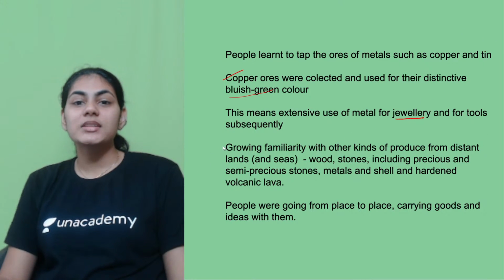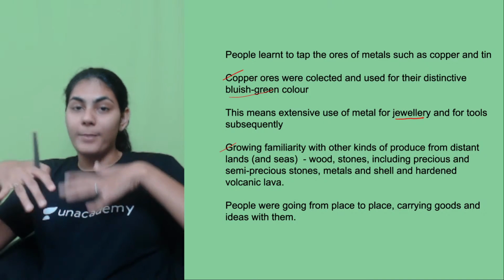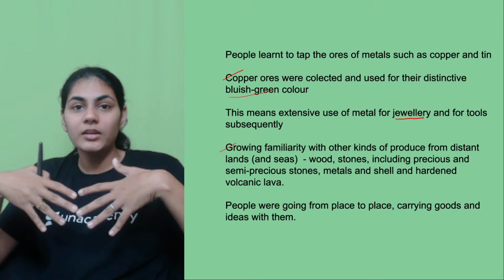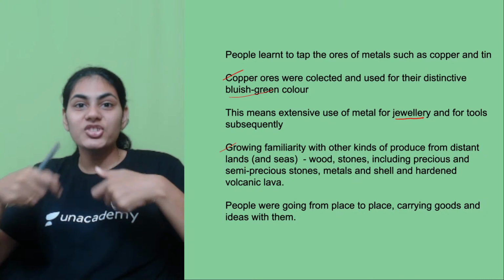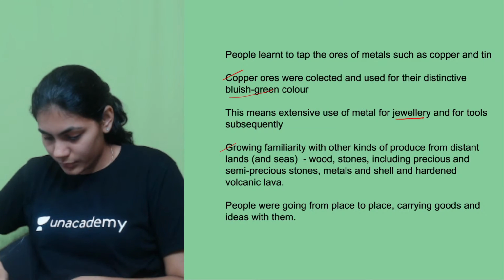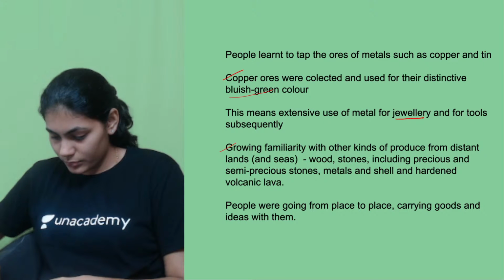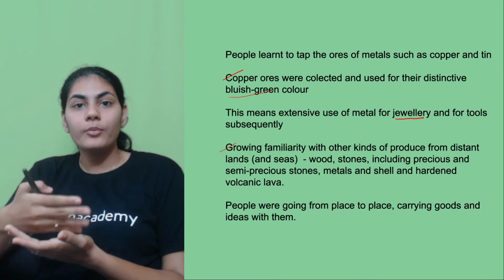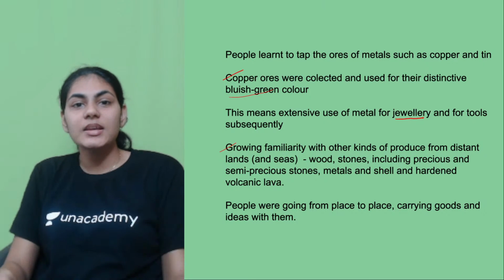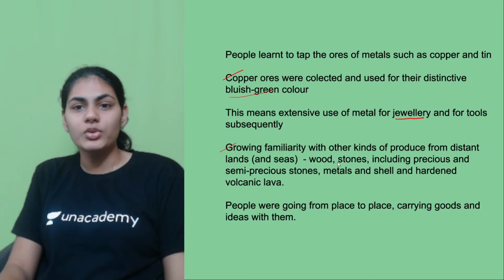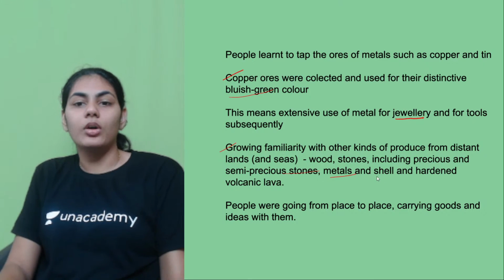And the next thing is growing lands. By this time, people started traveling from one place to another, right? For trade purposes, exchanging ideas, exchanging tools. As people were traveling, it was the platform where people could exchange goods and ideas, and that is how people got to know about various other things which were being produced, like precious and semi-precious stones or other metals or shell, right?